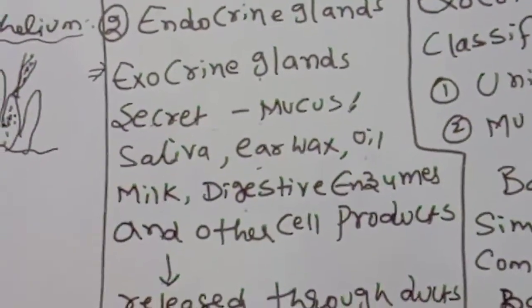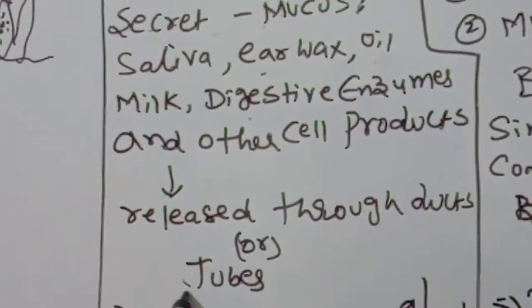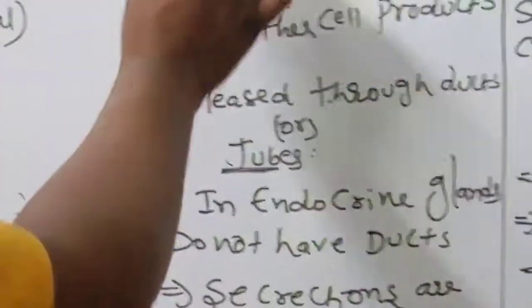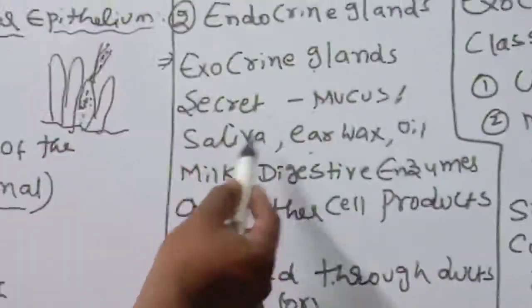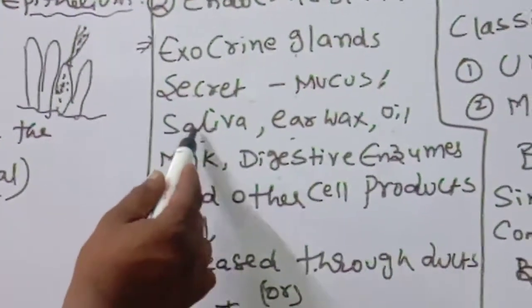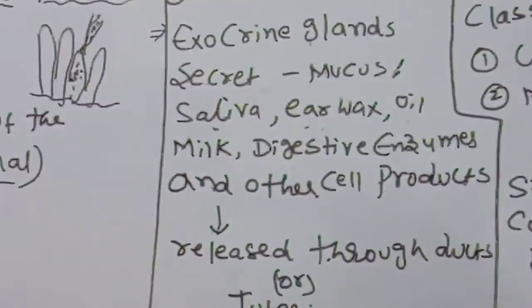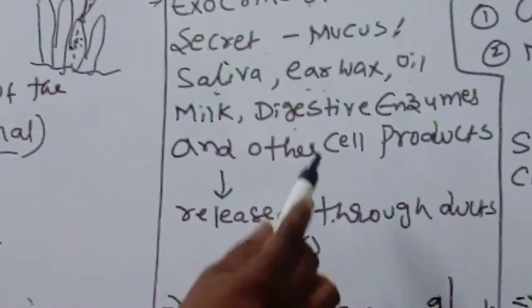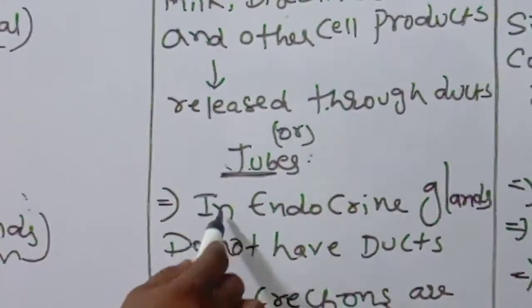They are released through ducts or tubes. You know saliva is there in our mouth, and earwax also comes out through the ducts. That's why exocrine glands have ducts.